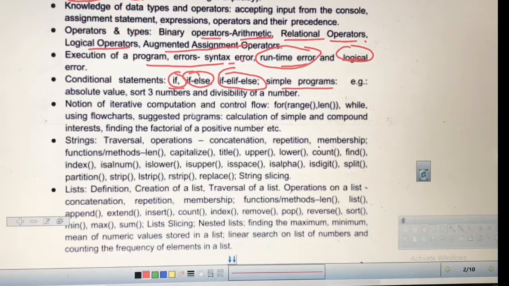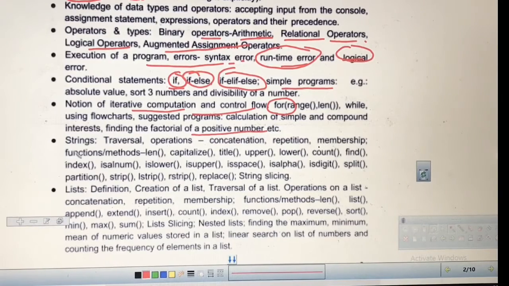And then control flow, this iterative computation. Iterative means repeated computation. A group of statements that we repeatedly execute to do some activity is implemented in languages by loops. So for that, the for loop and while loop are in your syllabus. We will do all these things also, and we will write various programs based on these loops and if else. By using these constructs, we will write many programs in Python, and you should be very solid on these concepts.